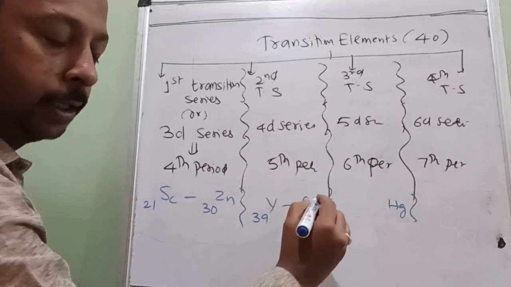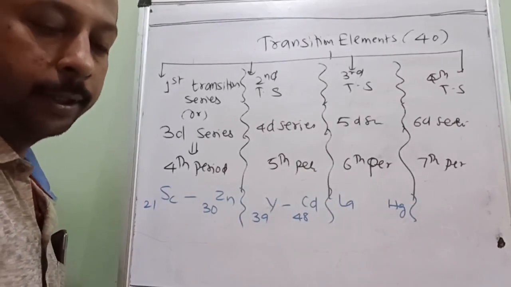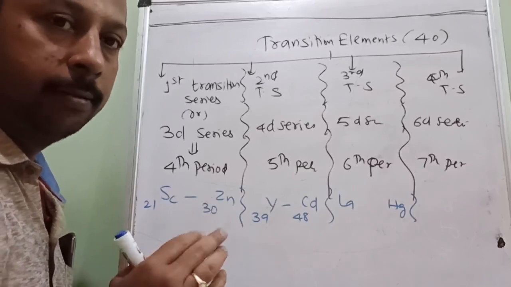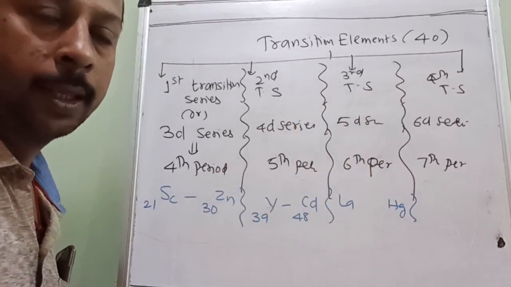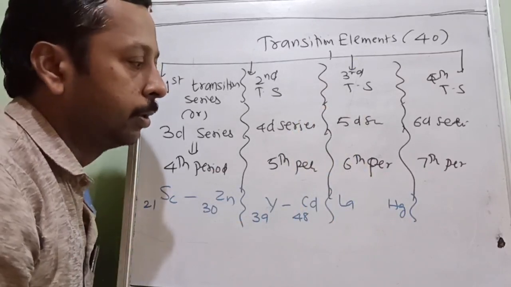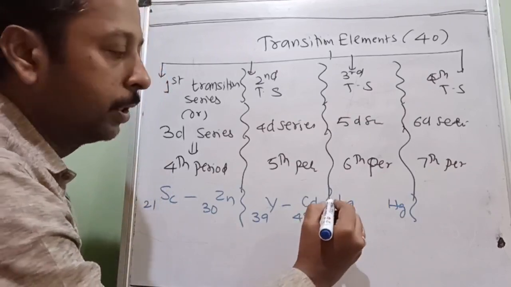Okay. And here it is lanthanum. Actually, after lanthanum there will be a gap. After lanthanum, 14 elements are inside the third transition series. That's why they are called inner transition elements. They are called what? Inner transition series. Okay, so you can identify that here.